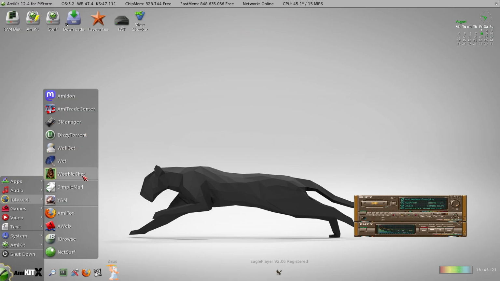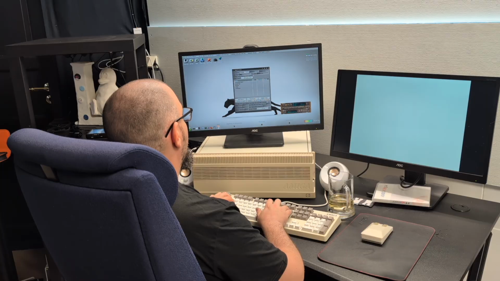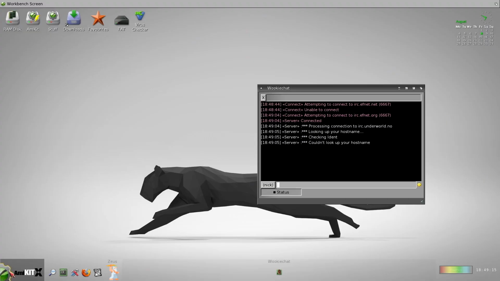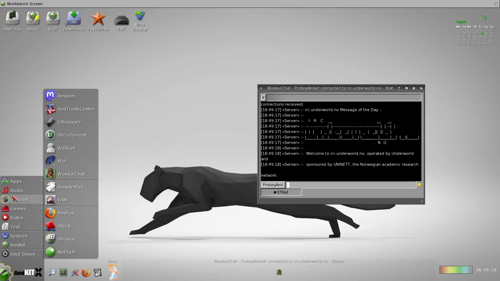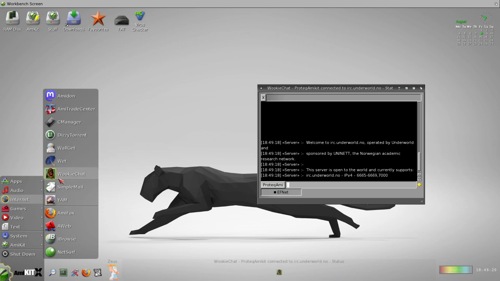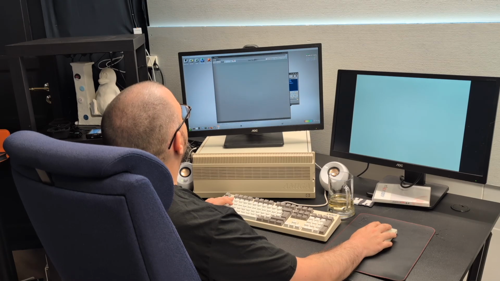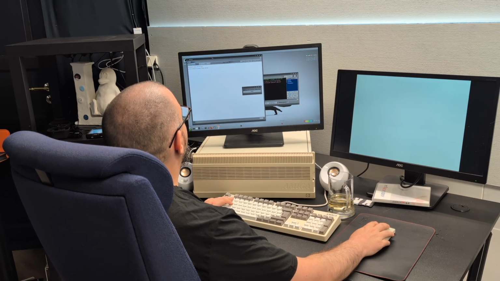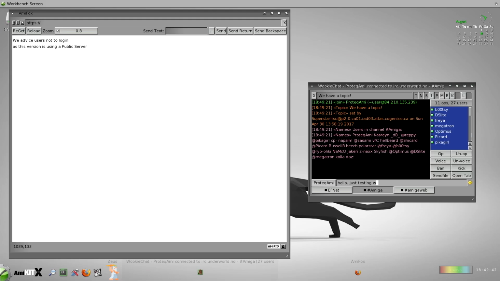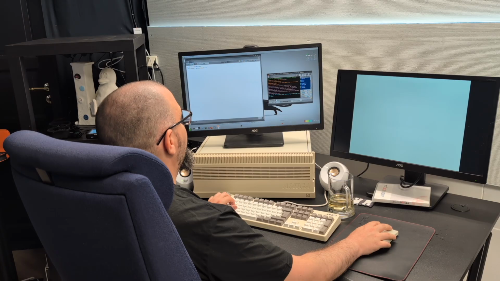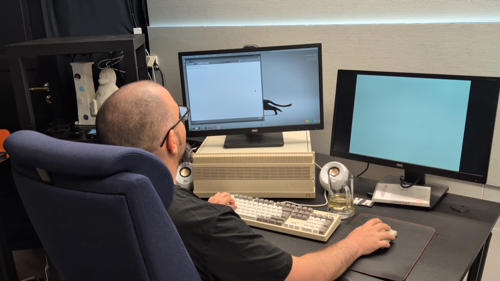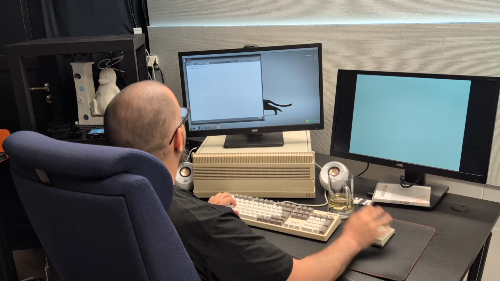We have WookieChat, an IRC client. And we have Amifox, the browser made by the Amitopia team. I'll just leave in case someone writes something they don't wish to have public.